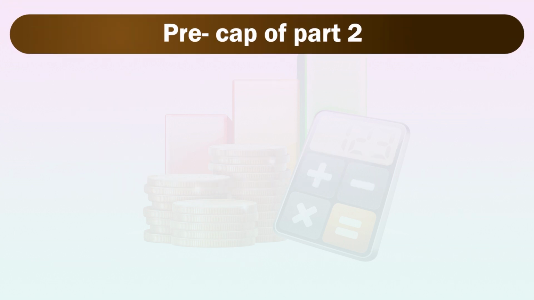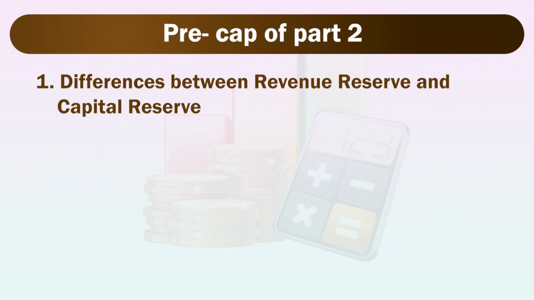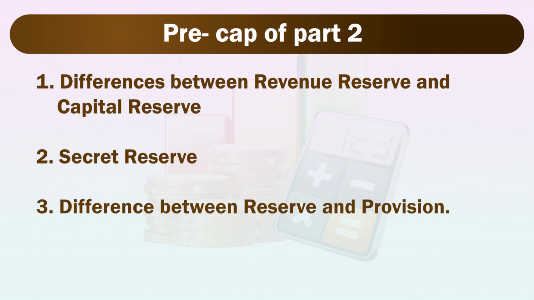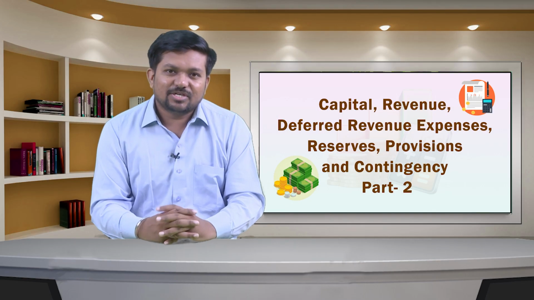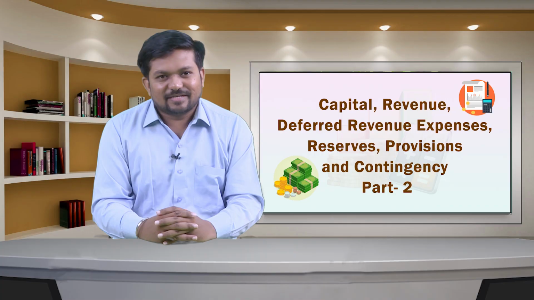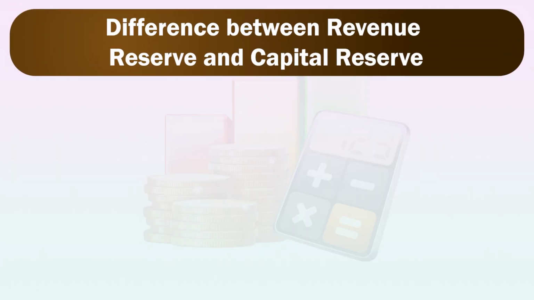In this part, we will discuss some remaining topics: the difference between the revenue reserve and capital reserve, then secret reserve, then the difference between reserves and provisions, and then contingent liabilities and assets. Now, in continuation of the previous part, let us understand the difference between revenue reserves and capital reserves. Difference between revenue reserve and capital reserve.